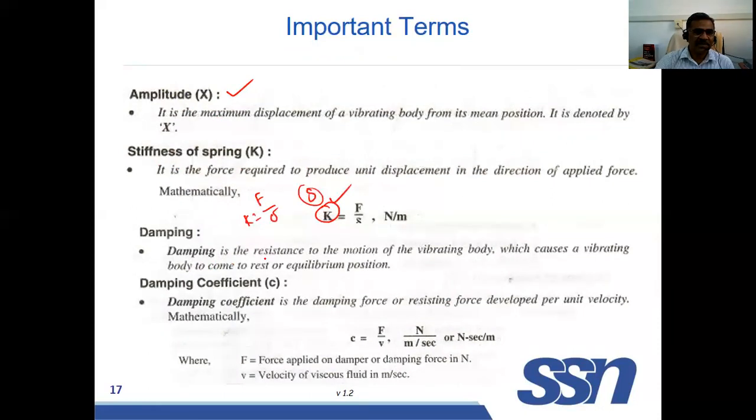What is damping? The resistance to motion of the vibrating body. The resistance offered to the motion of the vibrating body is known as damping. So what is the damping coefficient? That is the resistive force per unit velocity. The resistive force offered to the vibrating body per unit velocity is known as the damping coefficient.